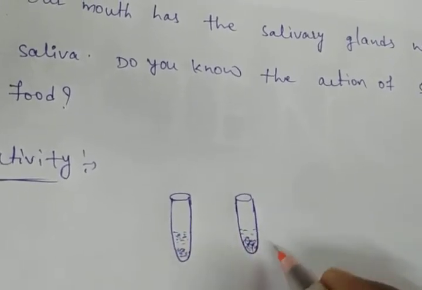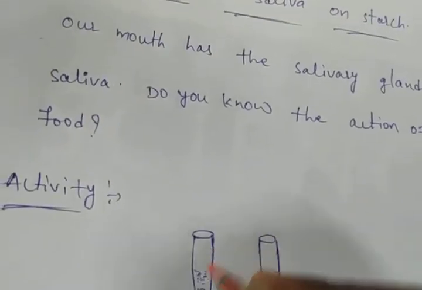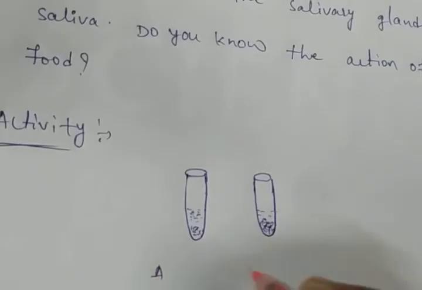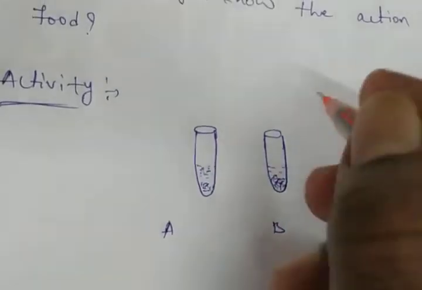One test tube is labeled A, another test tube is labeled B.